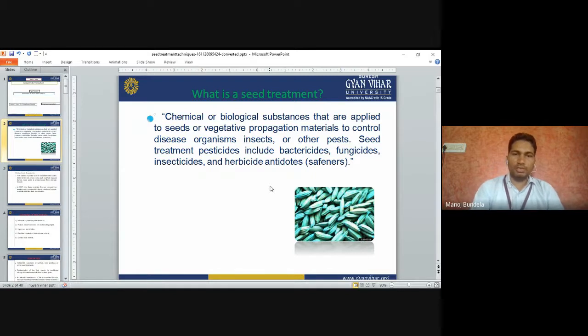Normally, why do we go for seed treatment? To control the disease organisms, insects and pests. To control that, we go for seed treatment. Seed treatment we normally do with fungicides, pesticides, bactericides, insecticides and herbicides. Here you can see the treated seeds.